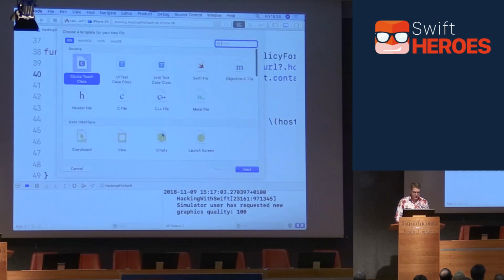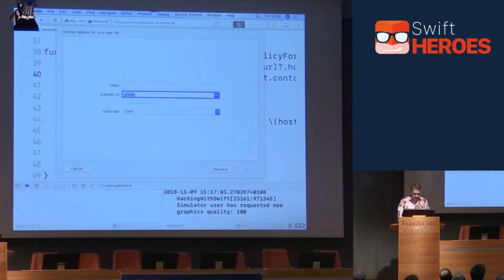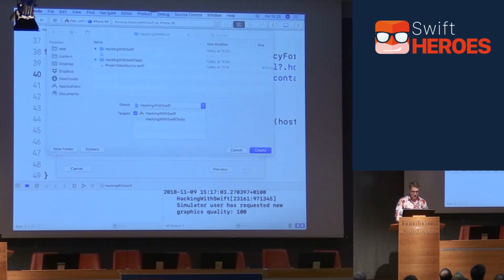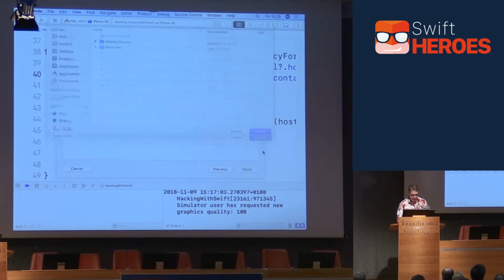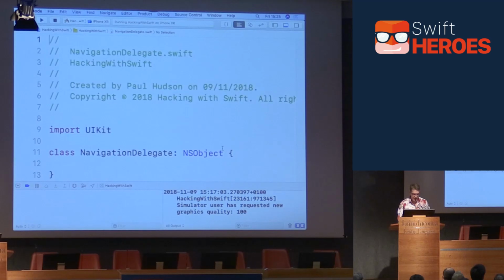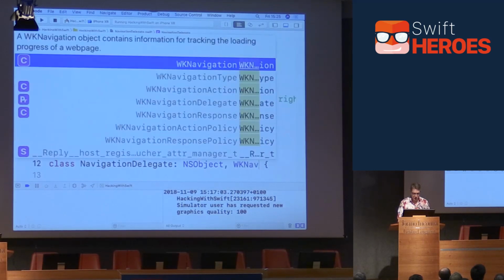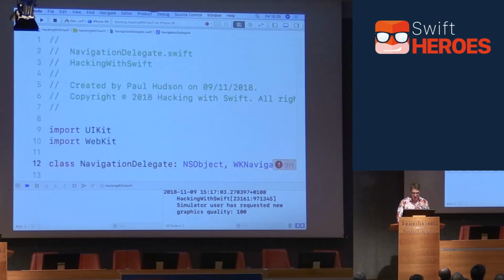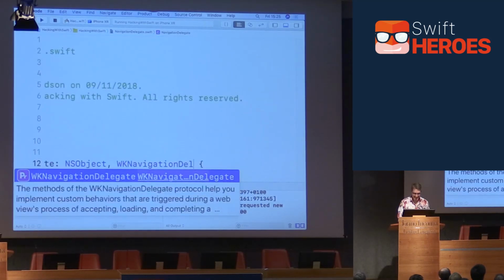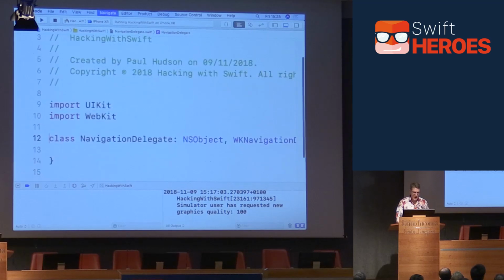So I'll press Command-N, make another new file. This will be a subclass of NSObject, and it'll be called NavigationDelegate. There we go. It's gone into the yellow thing, not the blue thing. Much better. Okay. This is going to import WebKit, and it'll be a WKNavigationDelegate. Oh, thank you very much, code completion. That one? No. That one? Yeah. Okay, cool. So now I'm going to go back to my view controller.